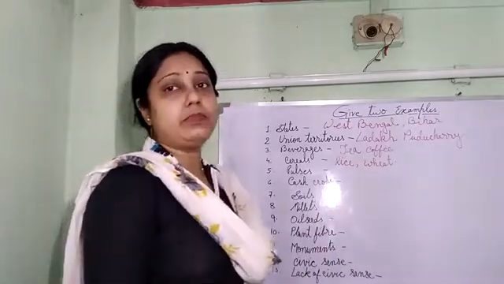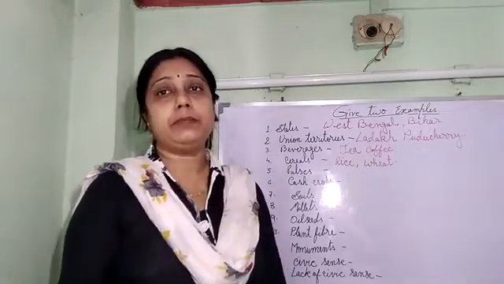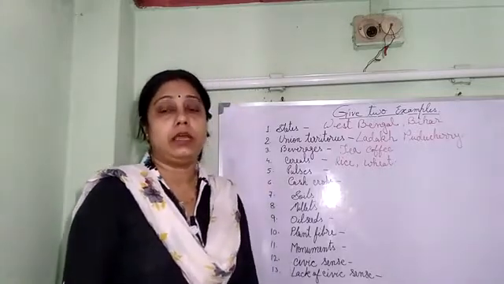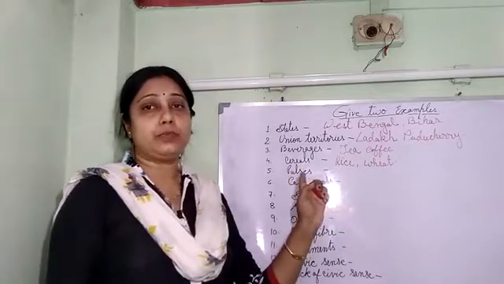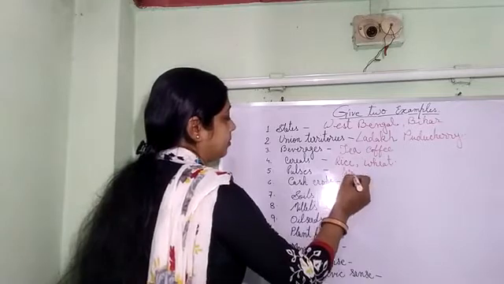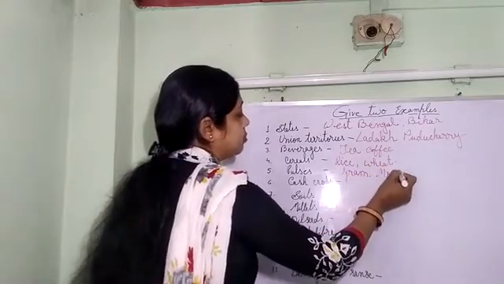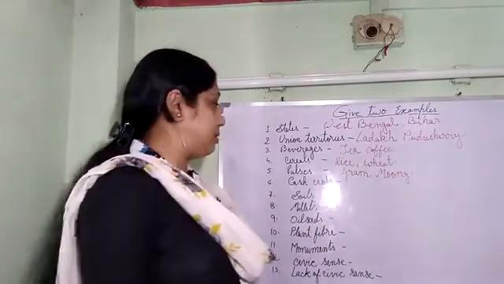Pulses. We know that they are very rich in proteins and we keep them generally in our diet chart. In our daily diet chart, we used to keep proteins, and we get these proteins from pulses. So let us write down gram. You can write down moong, masoor, anything you can write down. Arhar, these all are pulses.